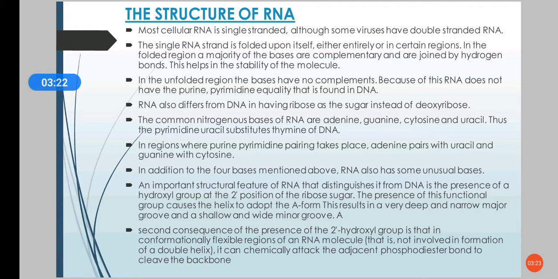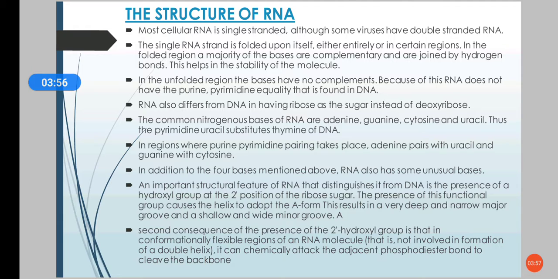Due to that reason, there is no equality between the purine and pyrimidine bases as found in DNA, and RNA has ribose as the sugar molecule and instead of thymine, uracil is present. So adenine will bind with uracil, and apart from that, unusual bases are also seen. The most important structural feature of RNA is that at the 2' position they have a hydroxyl group that makes the RNA very reactive.